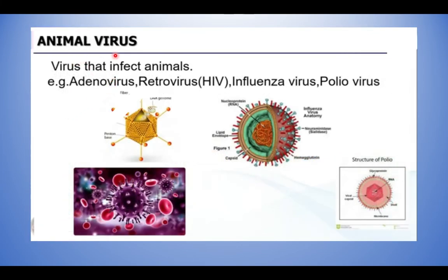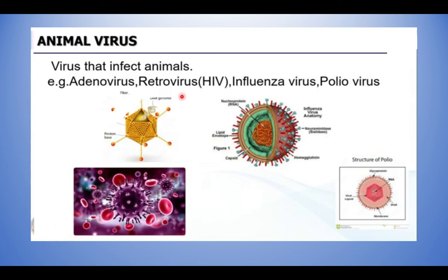And then some of the animal viruses. These viruses can affect the animals also. Some of the examples are adenovirus, retrovirus, influenza virus and polio virus. Adenovirus is a kind of virus which causes cold and fever, right? Then retrovirus causes HIV, human immunodeficiency virus, right?